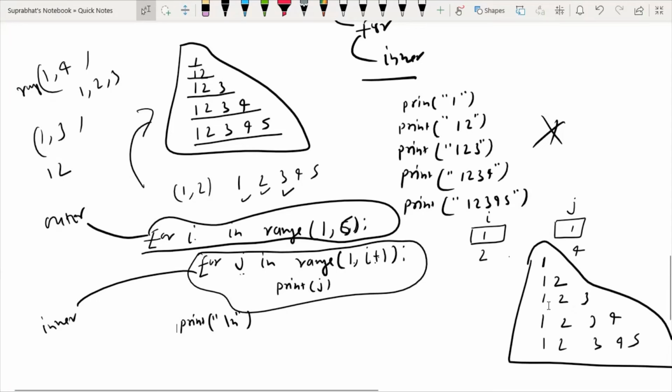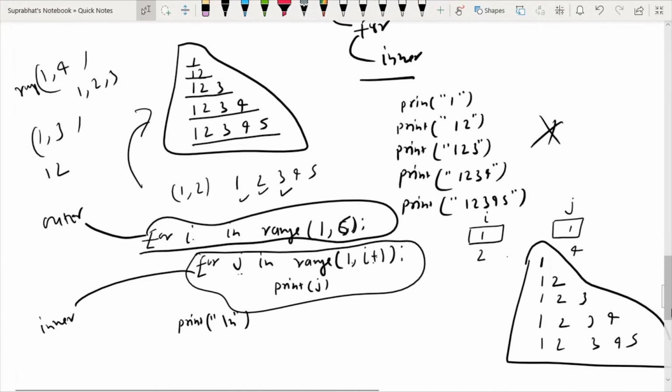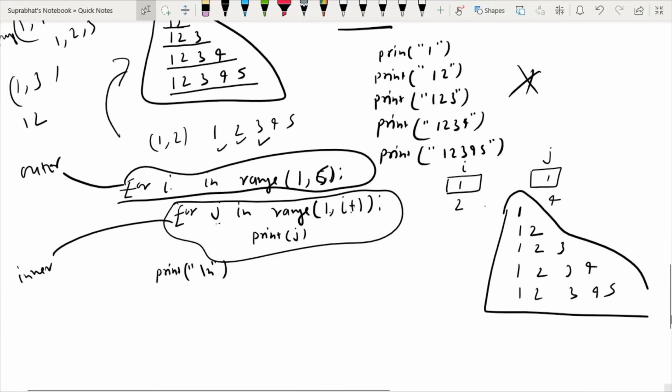So one thing I am going to tell you, you have to understand. In the print function, the first argument is the value or string, and in the second argument you will use the end keyword and equal to.